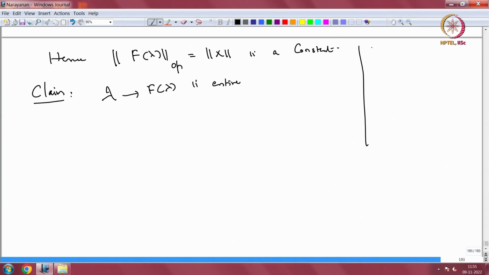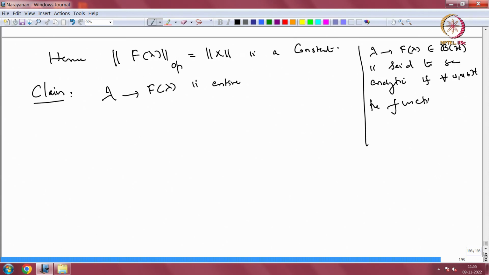So, lambda going to f lambda, where lambda is in some domain, these are all operator valued, is said to be analytic or holomorphic if for every u and v in the Hilbert space H, the function lambda going to the inner product of f lambda applied on u with v is holomorphic.